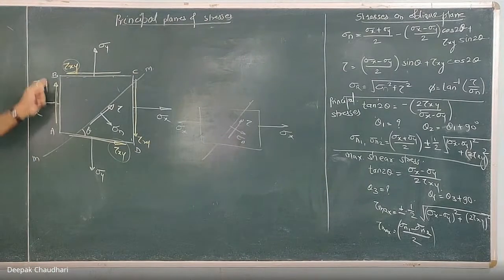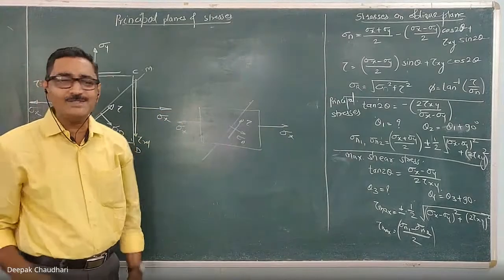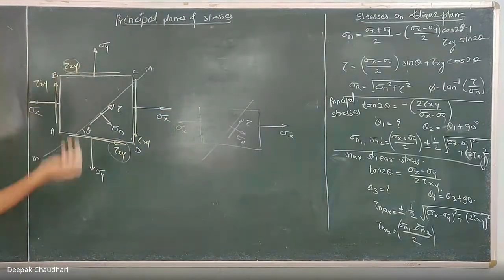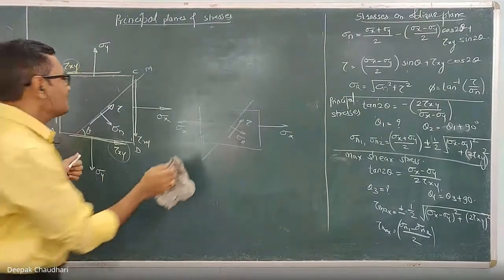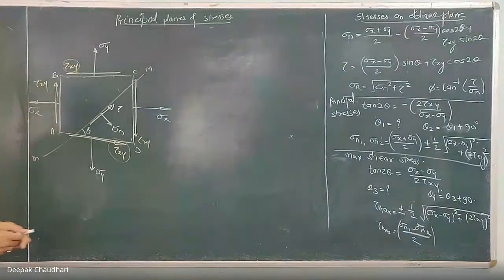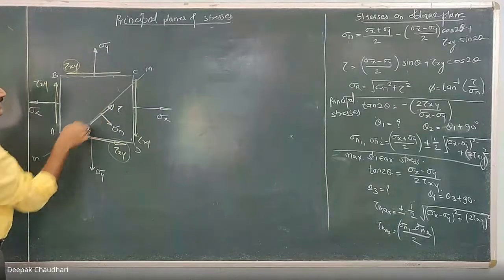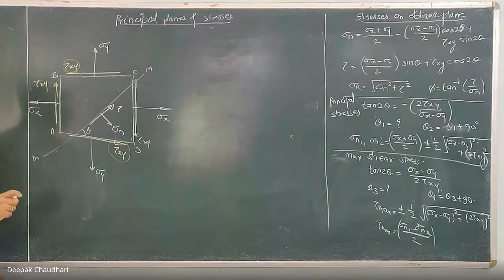If you derive this, the same derivation you can apply for that case also. You just have to substitute sigma y and tau xy equal to 0. Understood? That's why I am considering biaxial loading with shear stress. So we have to find out the normal and tangential stresses acting on this plane MM, which is known as the oblique plane.